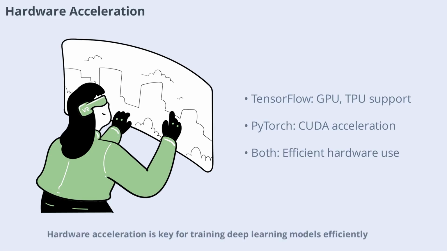Hardware acceleration is key for training deep learning models efficiently. TensorFlow supports GPUs and TPUs out of the box, enabling faster computation and larger models. PyTorch also supports GPU acceleration via CUDA and is increasingly compatible with specialized hardware. Both frameworks automatically detect available hardware and optimize computations accordingly. If you require TPU support, TensorFlow is the more mature option, but PyTorch is quickly catching up. Efficient hardware utilization ensures faster training and better performance.